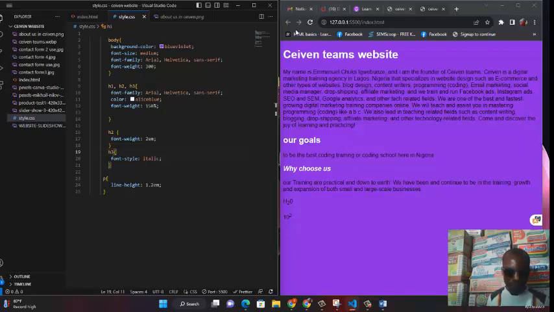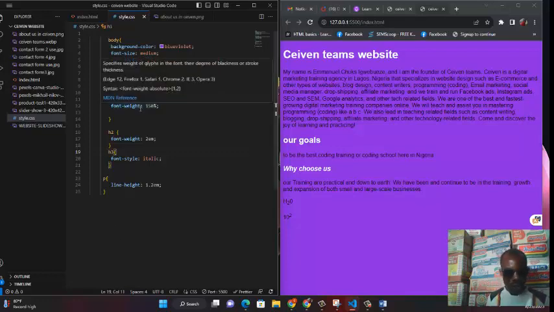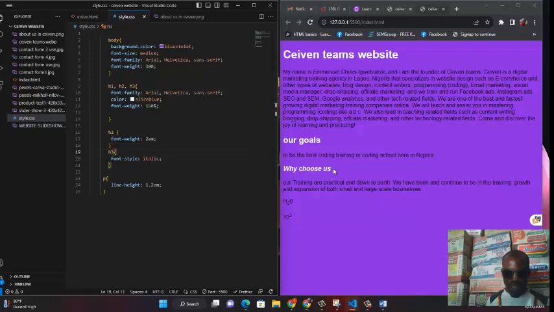Why Choose Us is now in the same font as everything else. But don't forget, Why Choose Us is still in italics because we didn't include the others to be in italics. So it doesn't mean that it won't change anything you are doing. The only time this font will actually take over is through this property of H1, so all our headings have the same font. So practice this multiple selection more on your own, get acquainted with it, and let it become part and parcel of you.